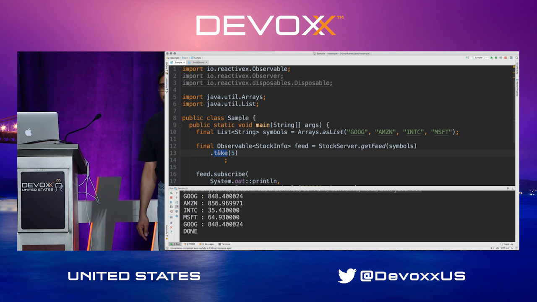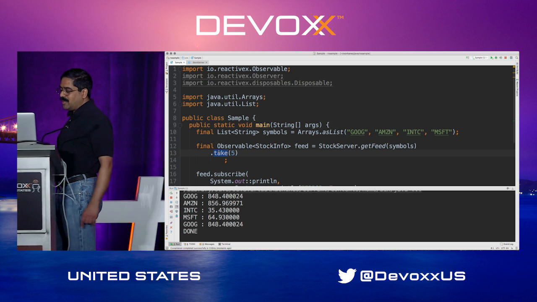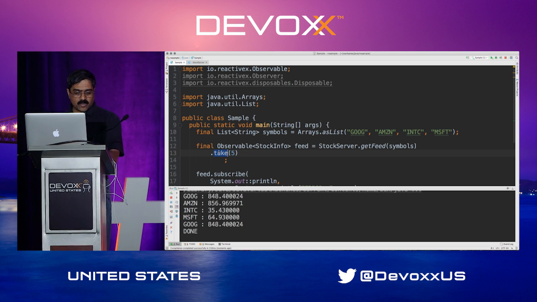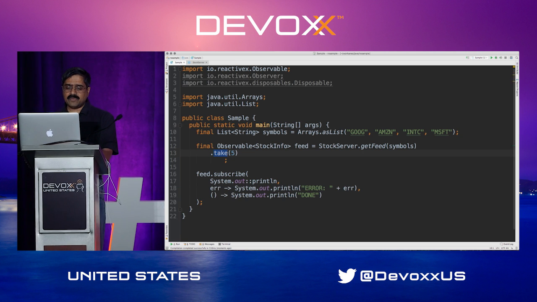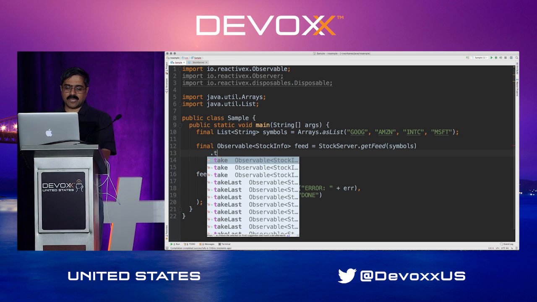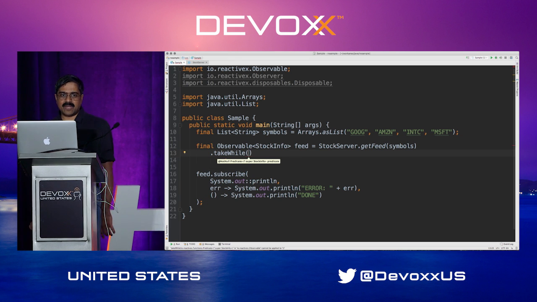Notice the done came actually from the take sending a complete signal, and that is already baked in. Well, the take, of course, is going to give us only an ability to take 5 data, but it could be pretty logical as well. You could do a take while, and you can say that while this condition is true, keep sending data.